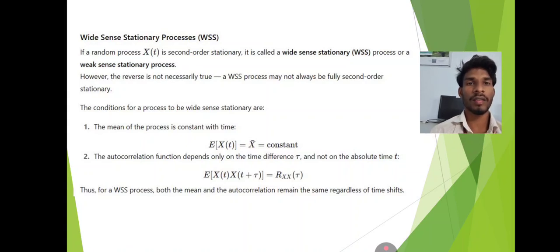The conditions for a process to be wide-sense stationary are: the mean of the process is constant with time, E of x(t) equals x bar equals constant. The autocorrelation function depends only on the time difference tau and not on the absolute time t. E of x(t) x(t plus tau) equals Rxx of tau. Thus, for a wide-sense stationary process, both the mean and the autocorrelation remain the same regardless of time shifts.